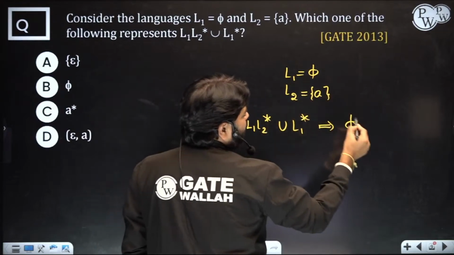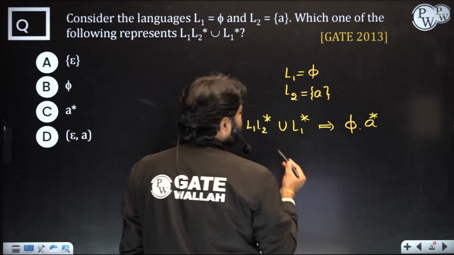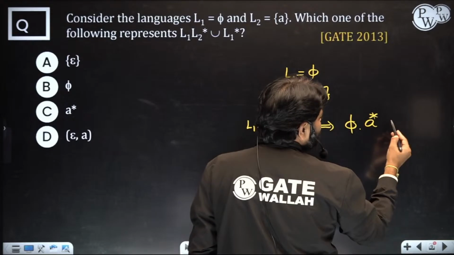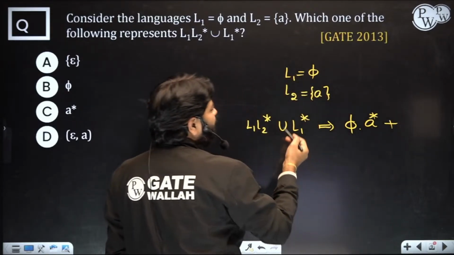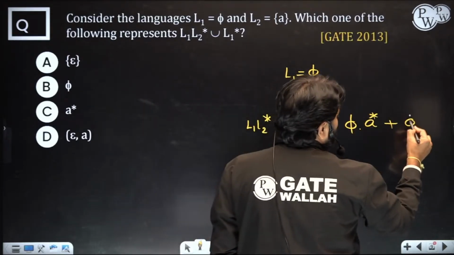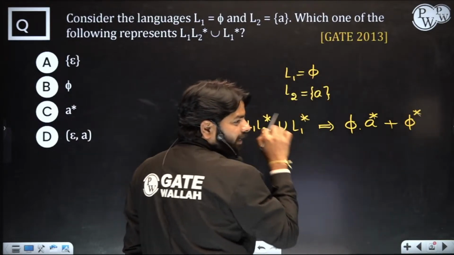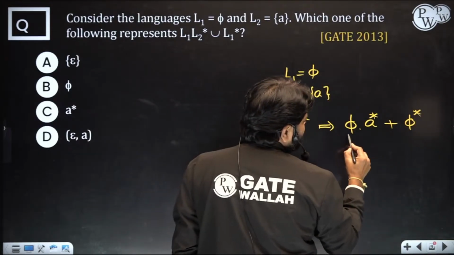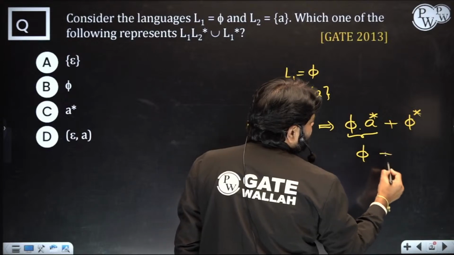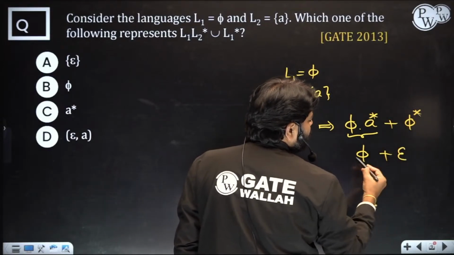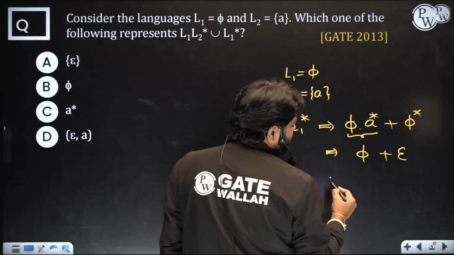L2 star, that is A star, union, you can take it as plus, doesn't matter, both are the same, plus or union. L1 star, that's phi star. I am converting into an expression to make it very easy. Phi dot anything is phi, so this is phi, plus phi star is epsilon. So phi plus epsilon is epsilon.